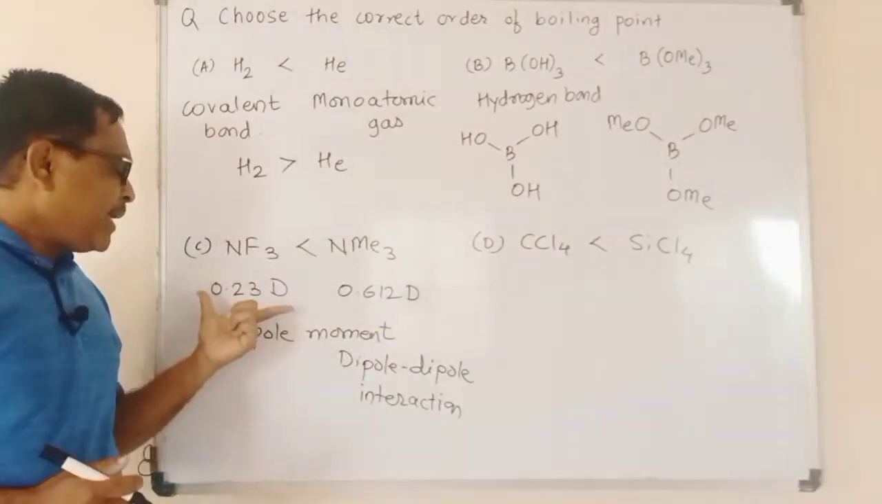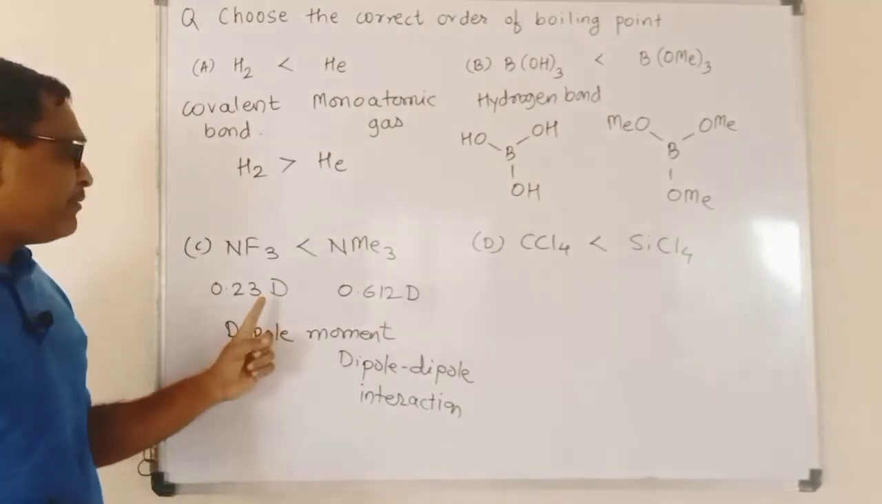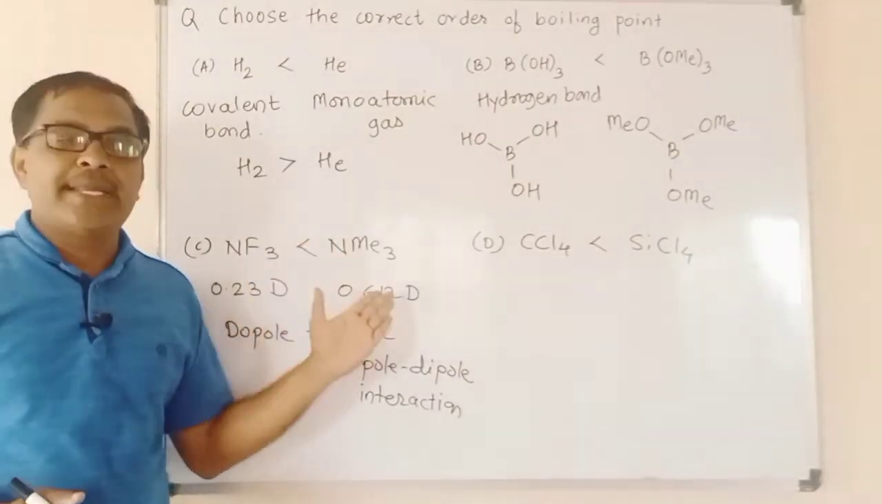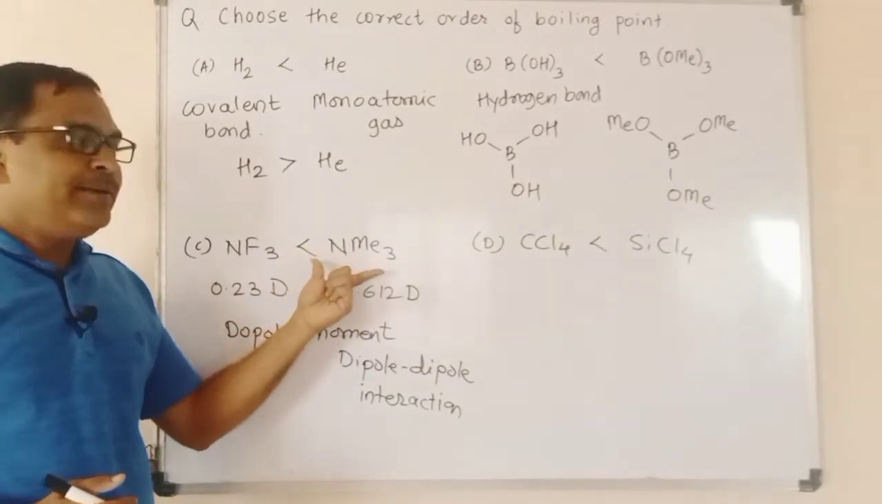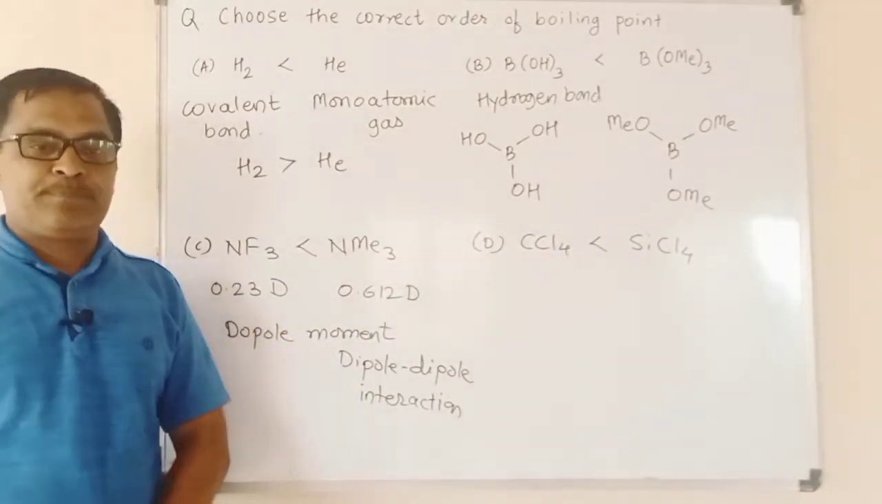The extent of dipole-dipole interaction in the case of NF3 is less, as the dipole moment exhibited by NF3 is low, and therefore this is the correct order for the boiling point. NMe3 possesses a higher boiling point than NF3.